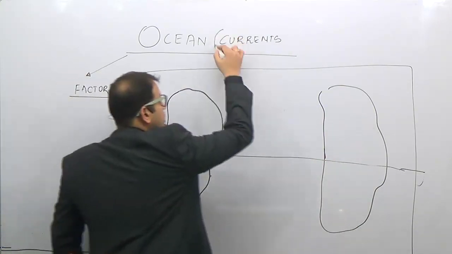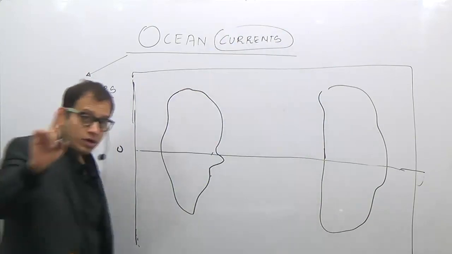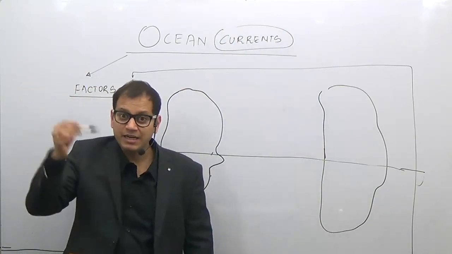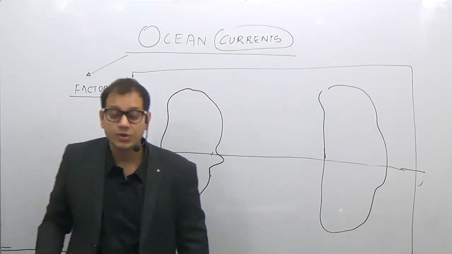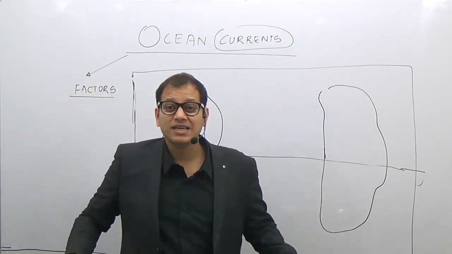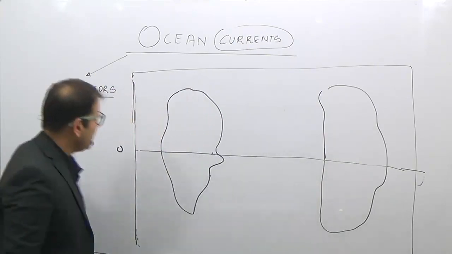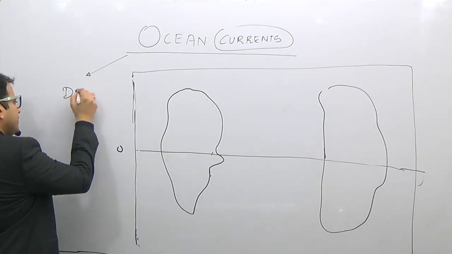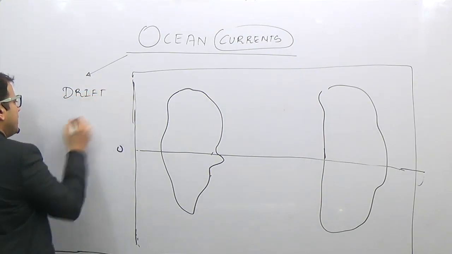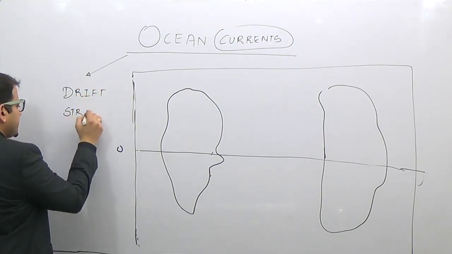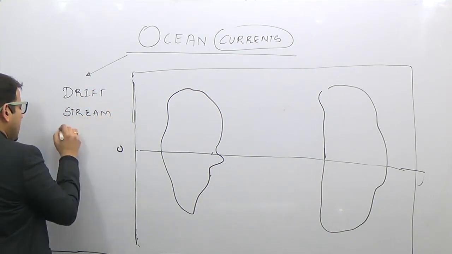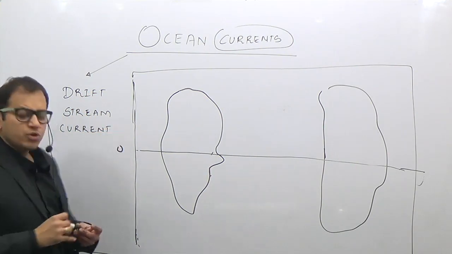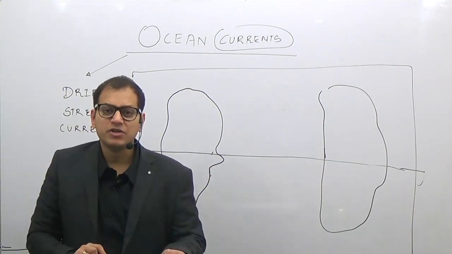So what is the ocean current? It is the movement of ocean water. I hope that you are noting it down. The movement of ocean water in a definite direction with a definite velocity is known as an ocean current. Now, ocean currents can be given the name drift, or they can be given the name stream, or they can be called a current itself. So the ocean current can be given the name of a drift, stream, or current.